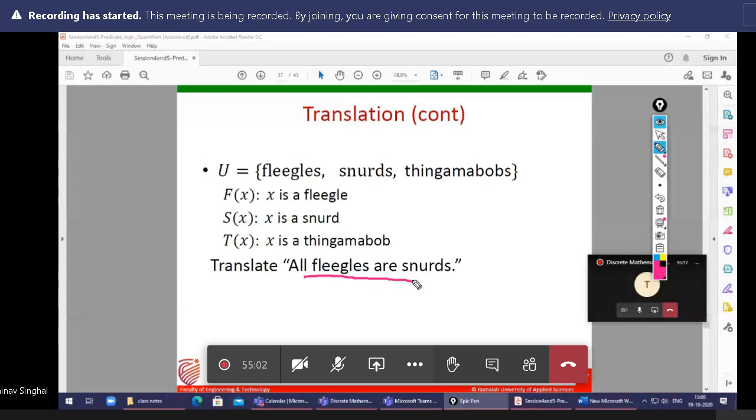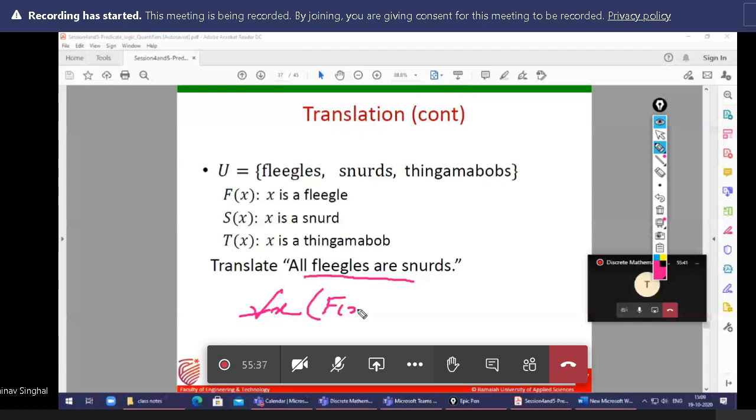This is very easy, but maybe you get confused. It is a conditional. For all x, very easy. Fligal x means f of x. All fligals are snuds: if x is a fligal, then x is a snud. As a symbol, snud means s of x. So up to here it is okay, easy.